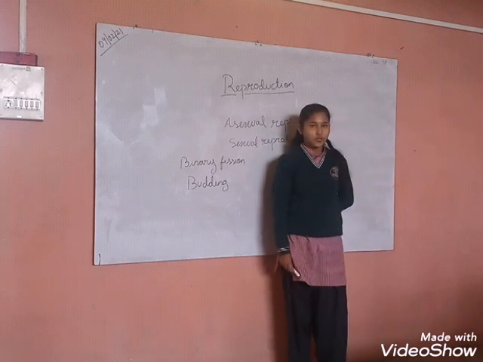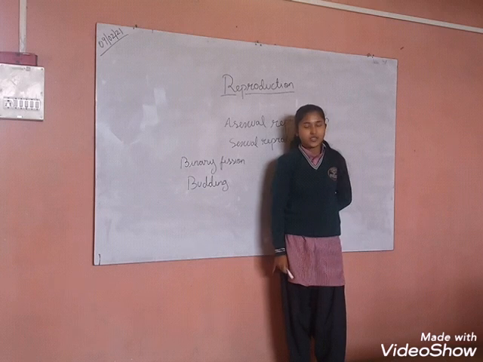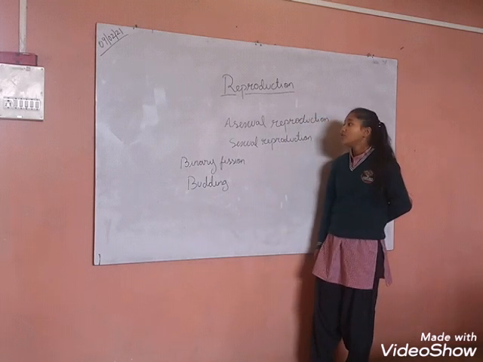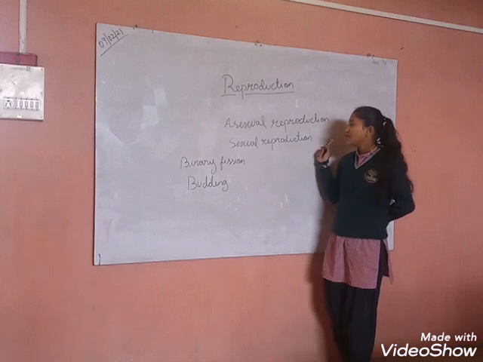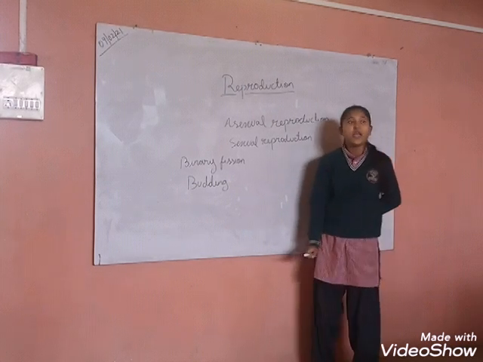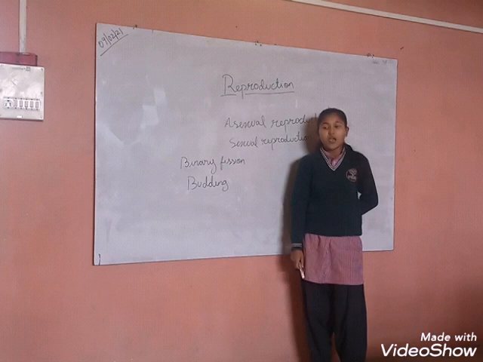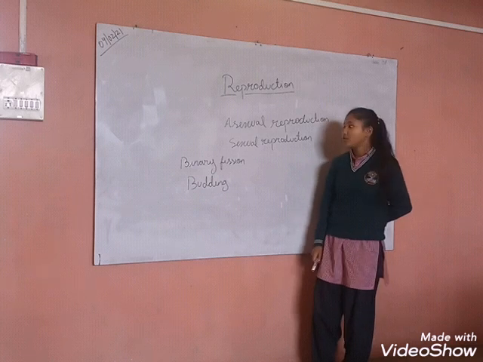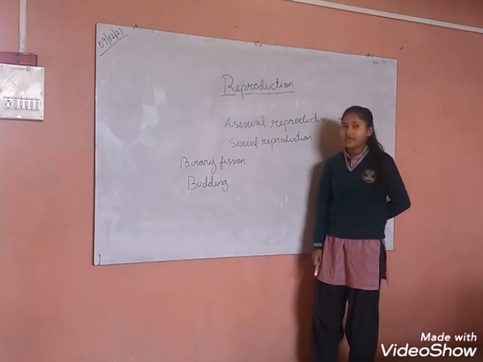First of all, what is reproduction? Reproduction is the process by which living beings produce their young ones. There are two types of reproduction: asexual reproduction and sexual reproduction. In asexual reproduction, two parents are not needed, and in sexual reproduction, both male and female parts are required to produce a new organism.